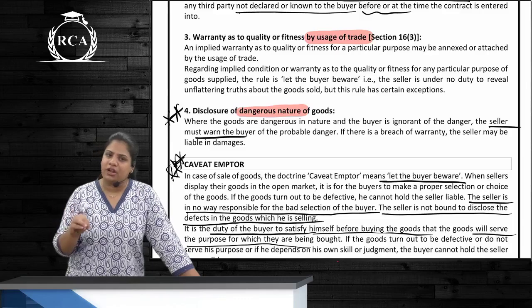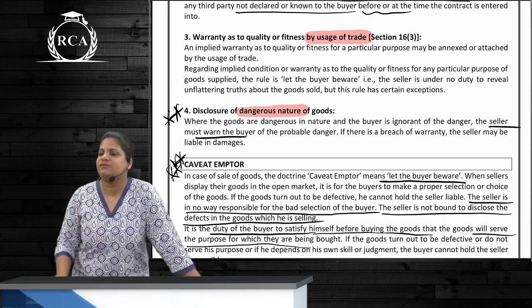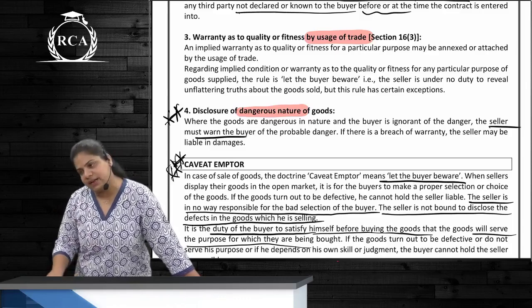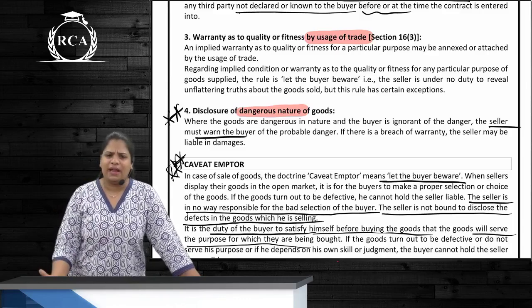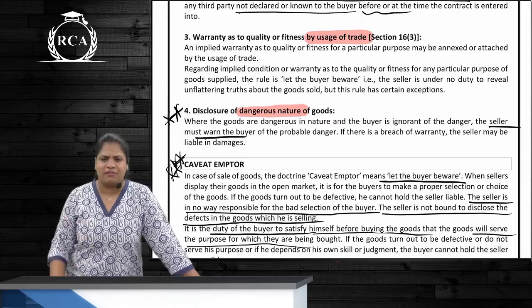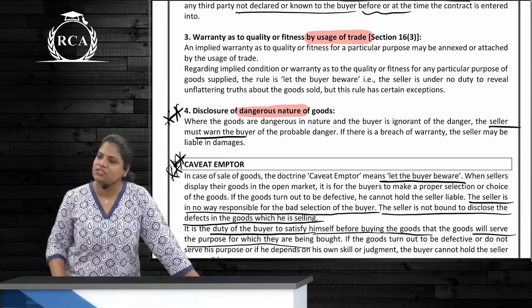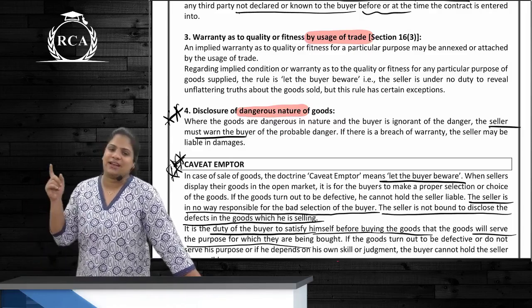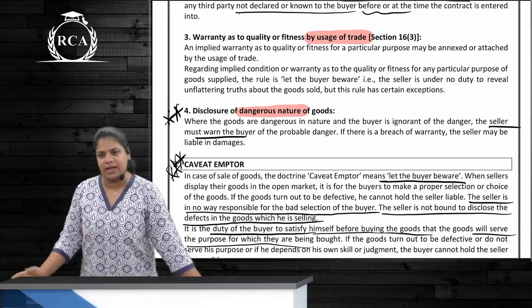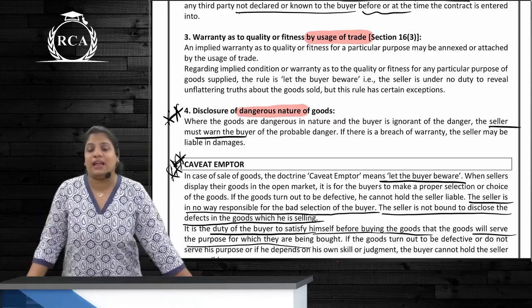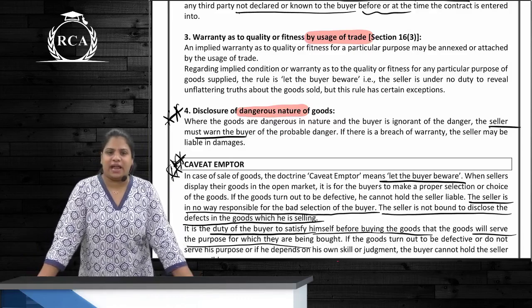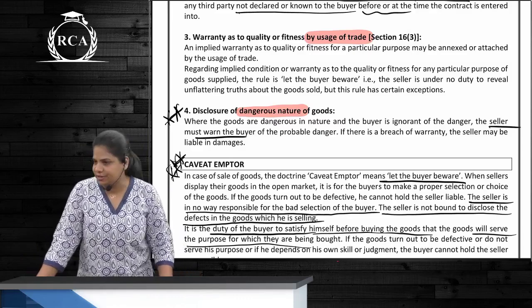In that particular auction sale, there was a specific rule that whenever goods are sea damaged, it has to be clearly disclosed. Normally, every seller will disclose whenever there is a sea damage, but one seller does not disclose it. The buyer purchases the goods, later on realizes that there was a sea damage. What can the buyer do now? He can claim damages, because this was by usage of trade that everybody just followed this rule, correct?